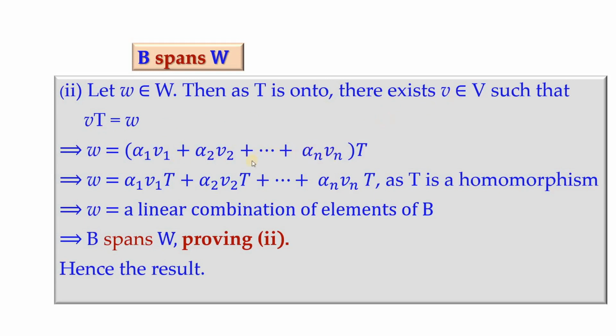Now this w is rewritten as follows. Because v is a member of capital V, which has v1 and so on, vn as a basis, we have this v to be alpha 1 v1 plus and so on alpha n vn, and we take the image of this expression under T. Now because T is a homomorphism, we have this step, and this is nothing but a linear combination of elements of B, because the elements of B are v1T, v2T and so on vnT. So we get w to be a linear combination of elements of B, which implies that B spans W. That proves the second subdivision.